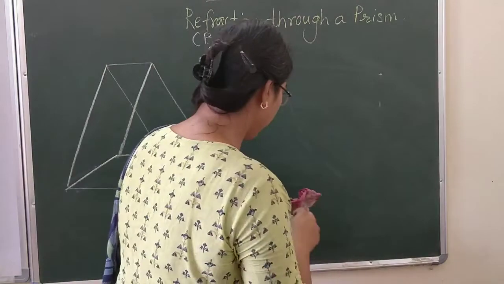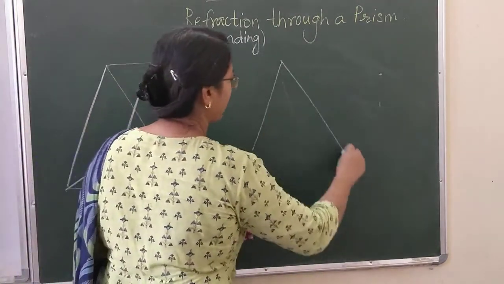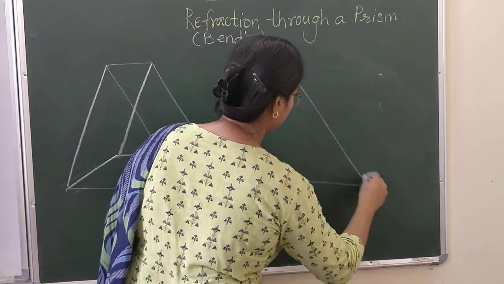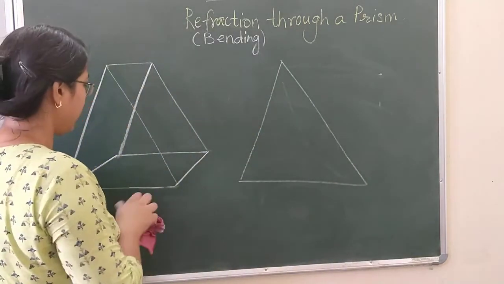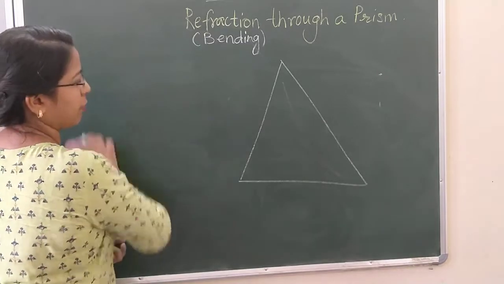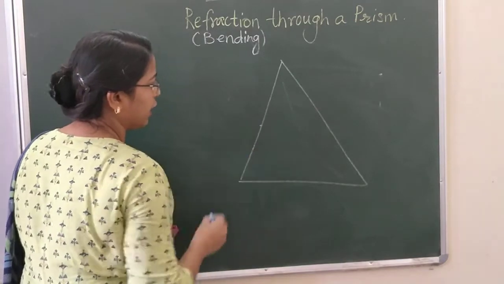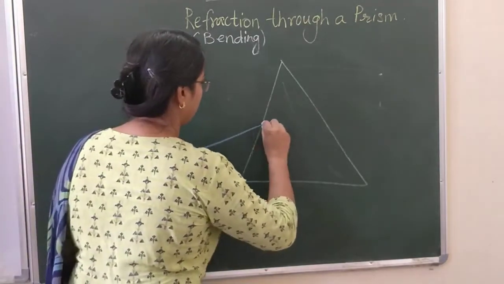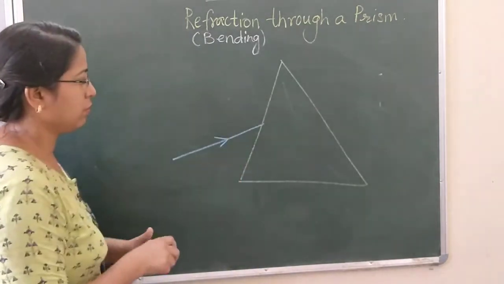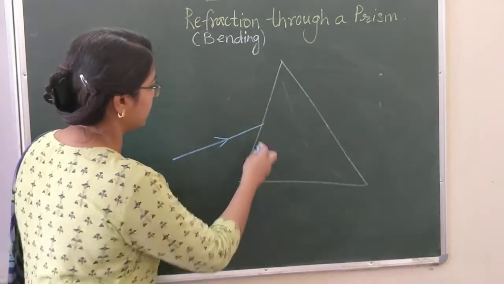Fine. So how does refraction take place through a prism? Let's make a 2D model of the prism in this way. Now a ray of light is incident on one of the faces of the prism at this point.